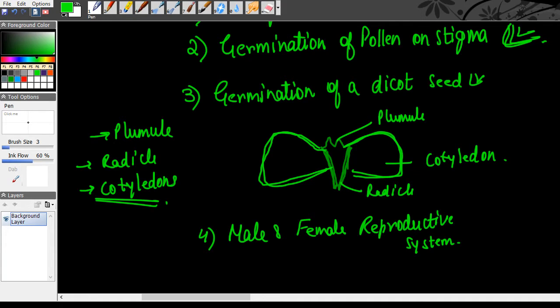Now, here the thing is that the board is very merciful. They have not asked for the drawing of this diagram, as per my knowledge, for a long time. For a long time, they have not asked you to draw this diagram, but labeling of this diagram has come. So please be clear with that.